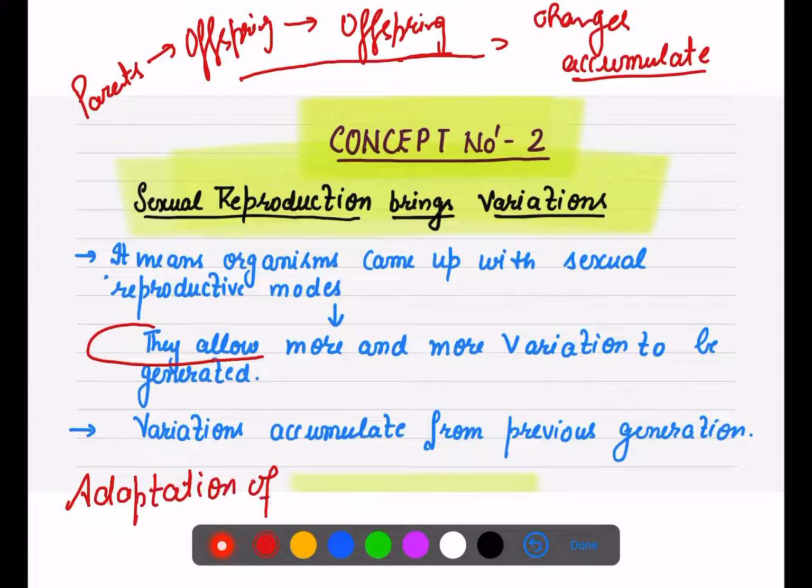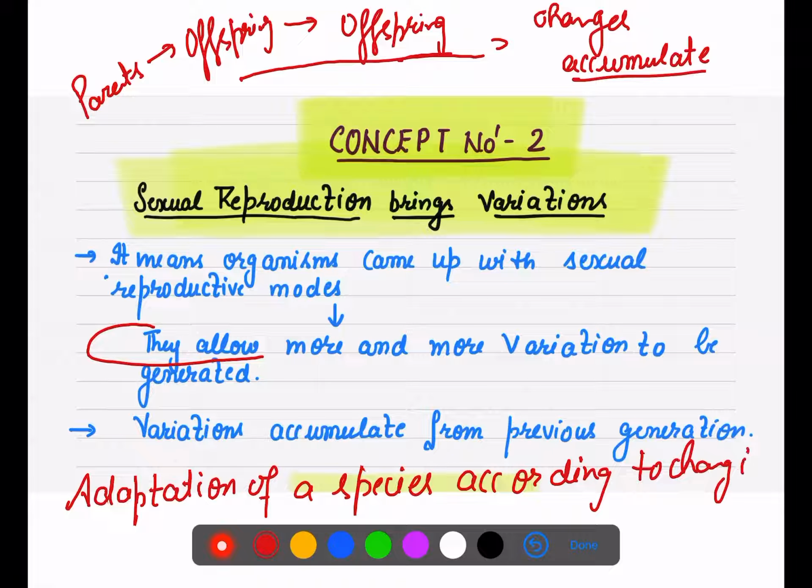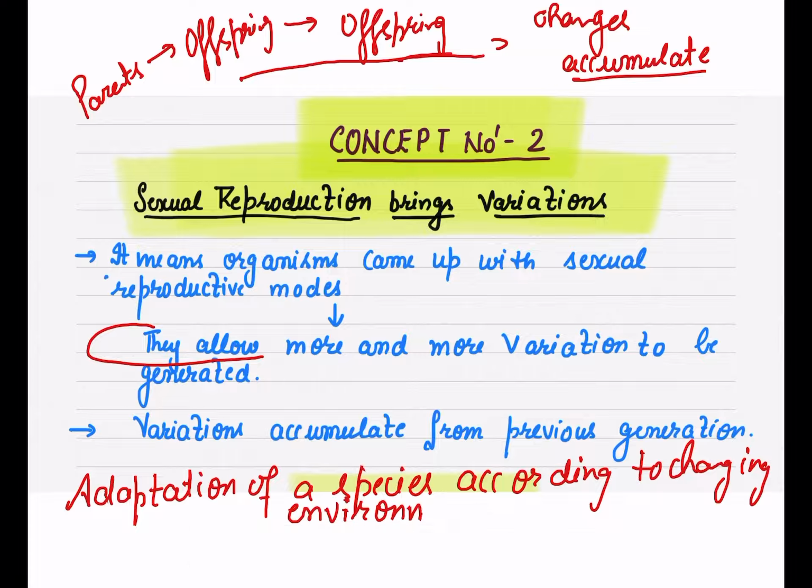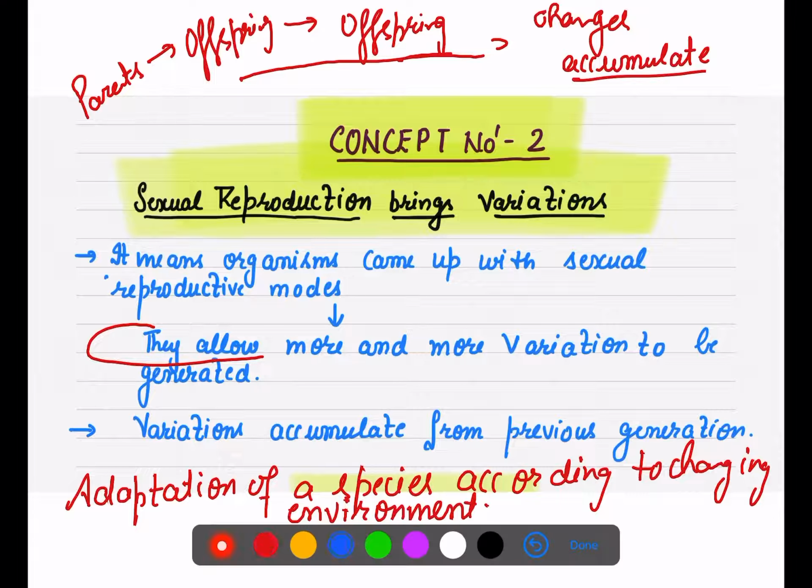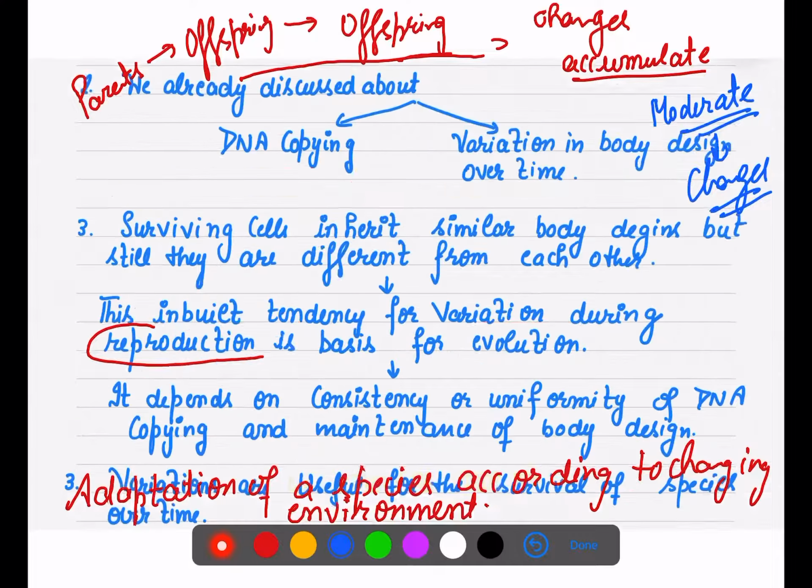of a species, adaptation of a species according to changing environment. This is called evolution, right? चेंज होना, that is kind of evolution. जैसे कि बैक्टीरिया पहले बिल्कुल भी सर्वाइव नहीं कर पाते थे, they were able to live in only moderate temperature, but now because of changes they were able to survive in the high temperature also.